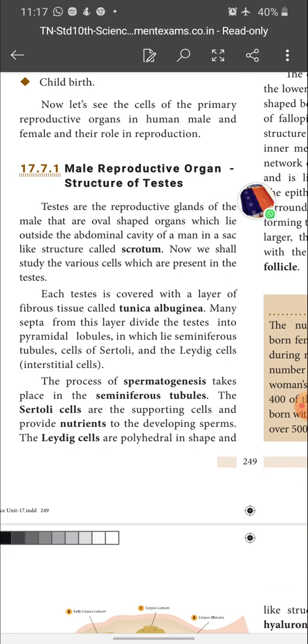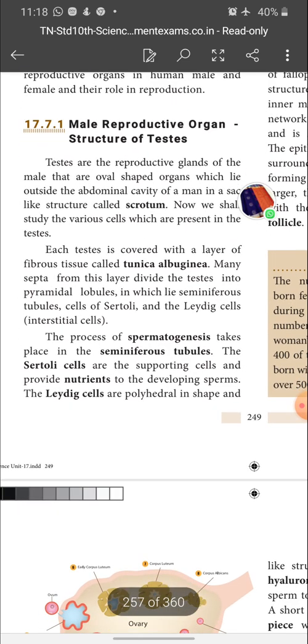So testis are the reproductive glands of the male which are oval. What is the shape of the testis? Oval in shape. Where is it present? It is present outside the abdominal cavity in a sac-like structure called the scrotum. Now we shall study the various cells which are present in the testis.